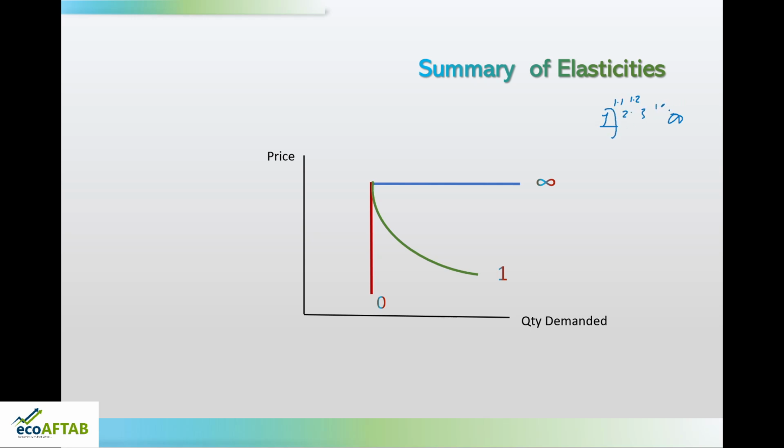So anything more than 1 is our more elastic demand, and anything between 0 and 1, it may be 0.1, 0.2, 0.3, 0.4, 0.9, 0.999, all these values which are less than 1, that is our less elastic demand. So this is what elasticities are.